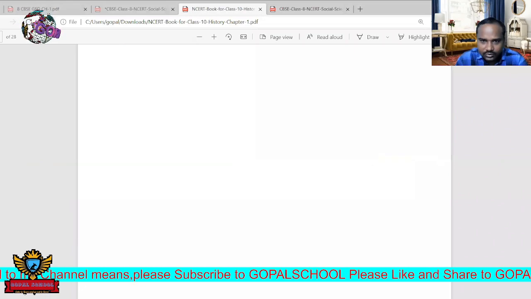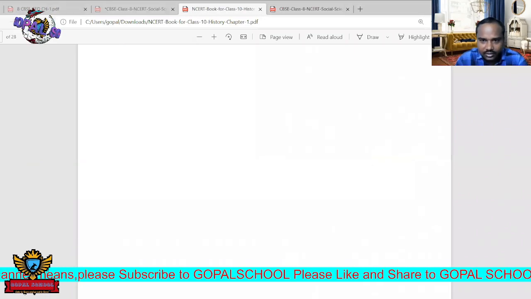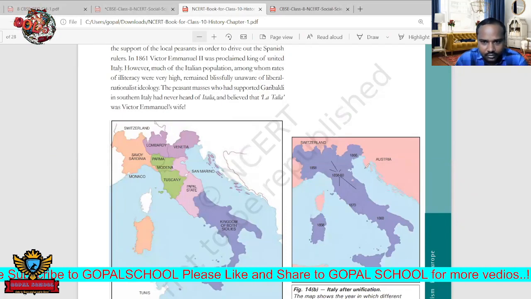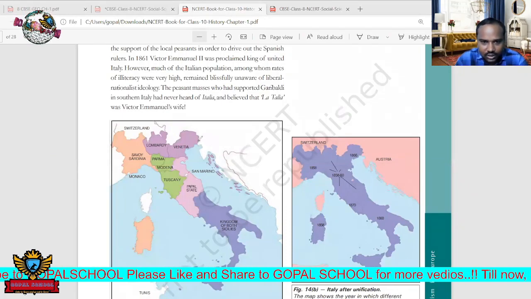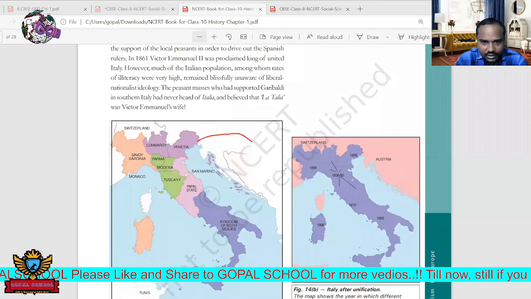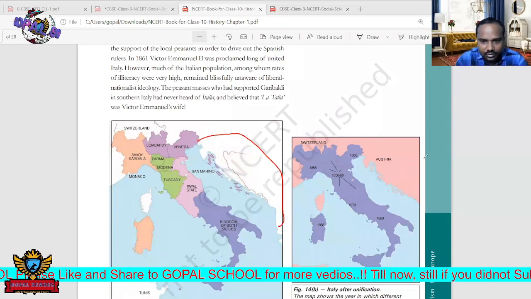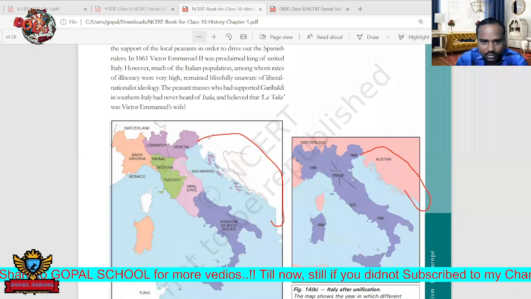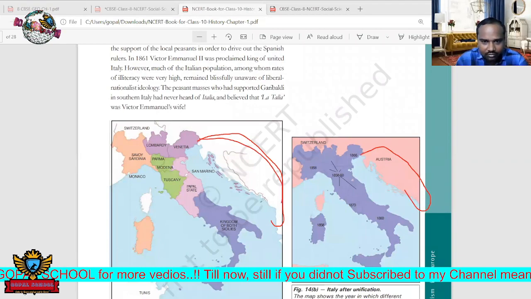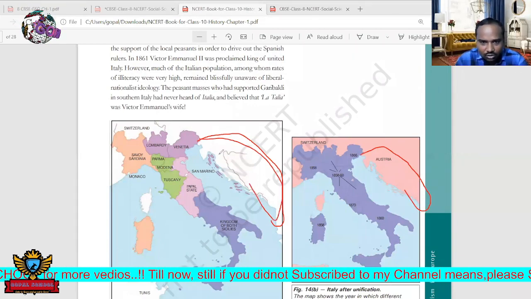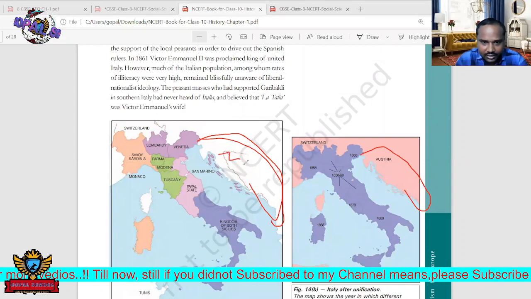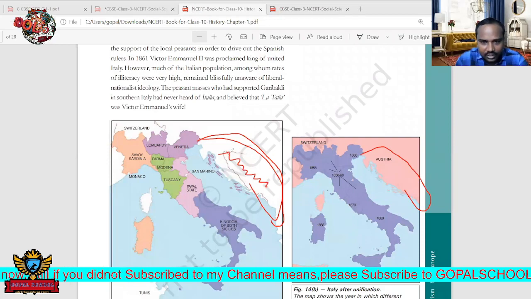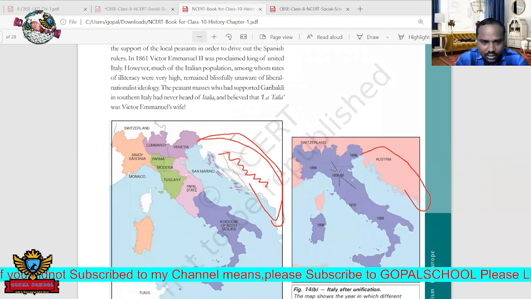So I think here maybe Italy. Yes, Italy is there. See here. This region, mainly this part, Austria and this part, is called the Balkan region. Why it is called the Balkan region is because you can see Balkan mountains like this. And in this place a number of small countries are formed.